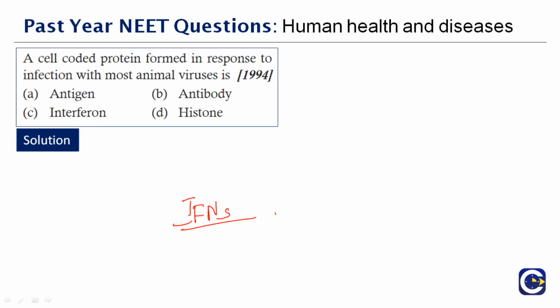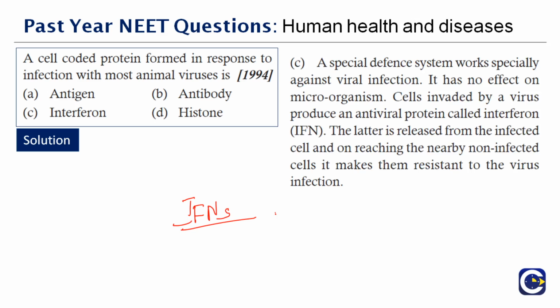The latter is released from the infected cell on reaching the nearby non-infected cell to make it more resistant to the viral infection. And that is called a defensive mechanism from the interferon part. It's not only trying to safeguard, but also making the other cells more resistant so that they can manage that viral infection. Therefore, a cell-coded protein formed in response to an infection in most animal viruses.